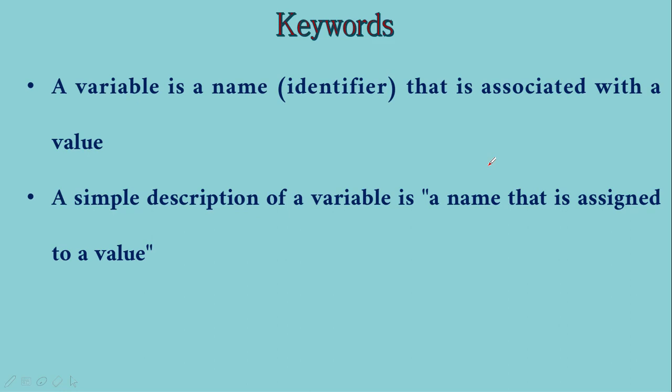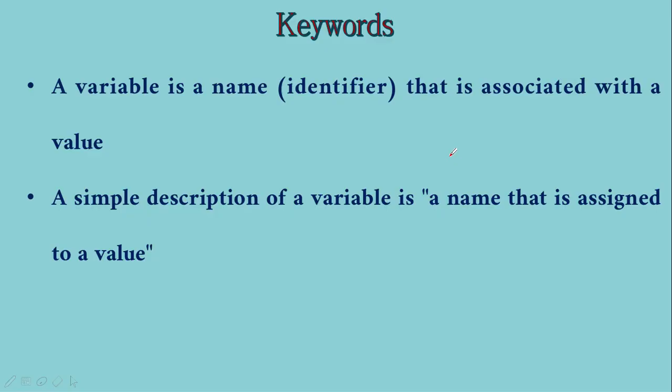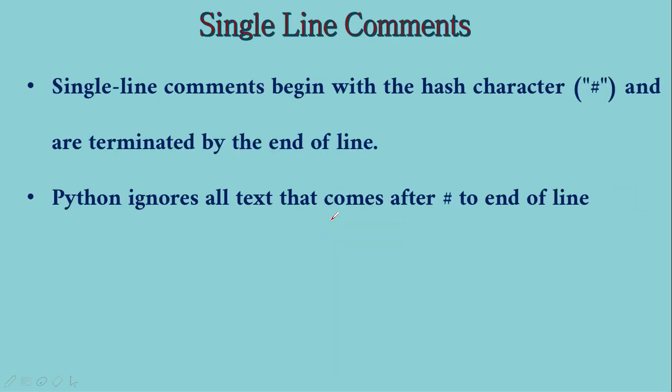And basically a variable is a name which can be associated with a value. Yes, as we see here, it is a name that is assigned for a value. It is like some memory location. If I say a equal to 3, it is like there is a memory with value 3, and this memory is named as a. That's what is meant.